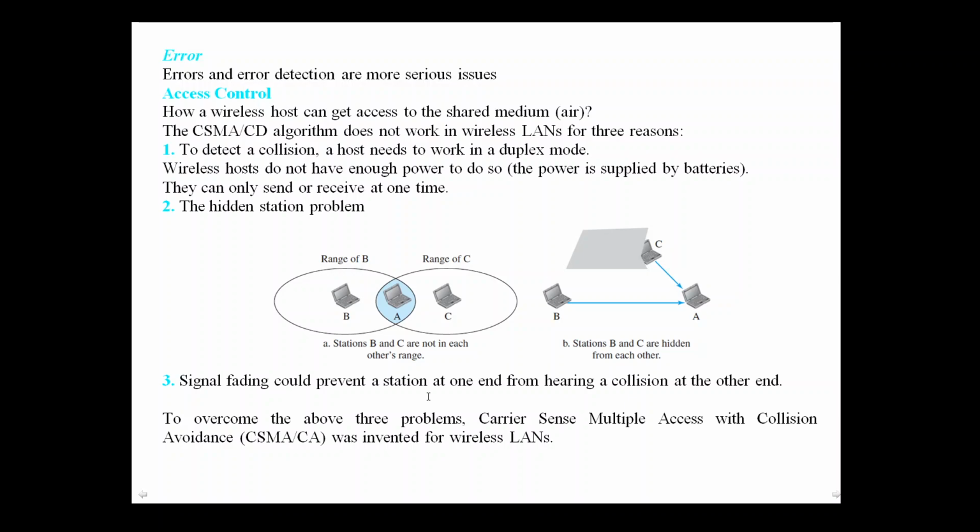As the two hosts may be at a longer distance, there may be chances of signal fading, and that could prevent a station at one end from hearing a collision at the other end. So this is the third reason. Because of these three reasons, we cannot use the CSMA CD algorithm in wireless LAN. To overcome the above three problems, we use CSMA CA, that is carrier sense multiple access with collision avoidance.